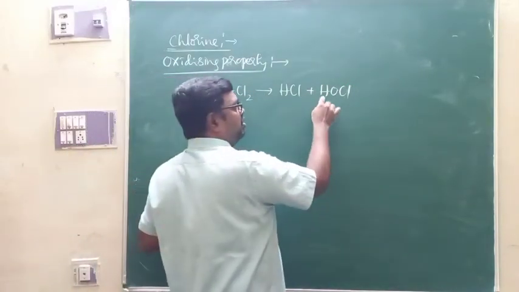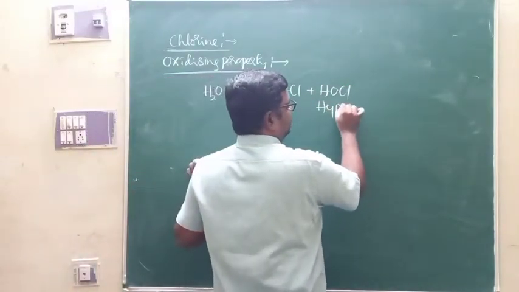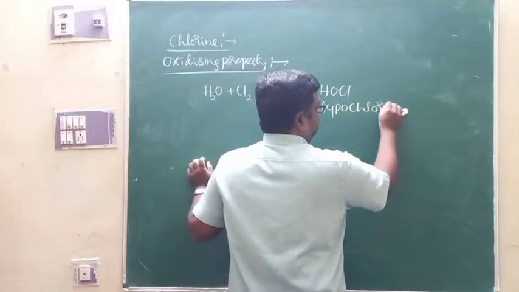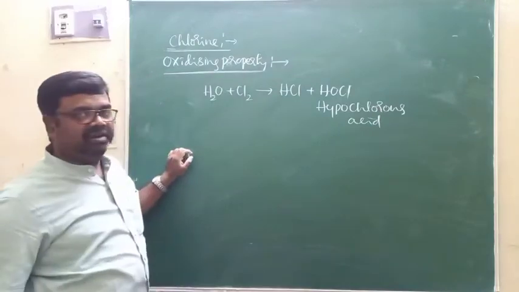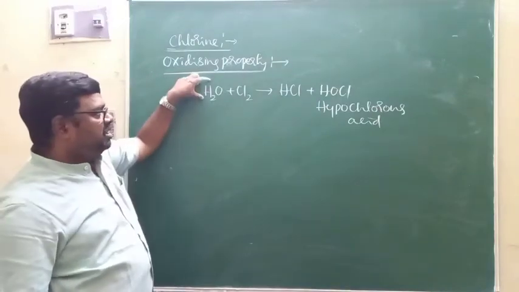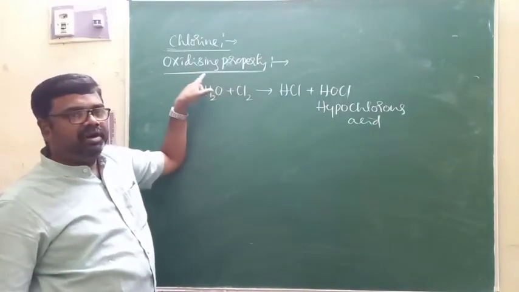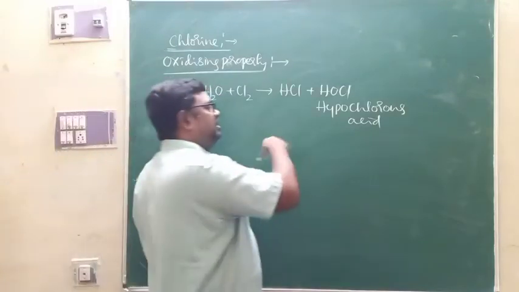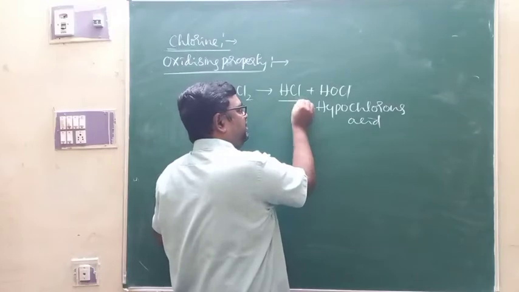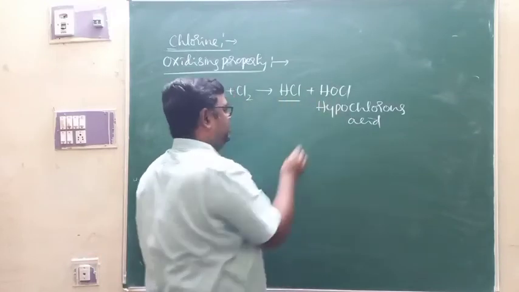This is hypochlorous acid. When chlorine is passed through water, you are going to get hydrochloric acid and hypochlorous acid. The solution of chlorine in water is initially a green colored solution. If it is allowed to stay for some time, the green color will be removed because of the conversion of chlorine into HCl and HOCl.